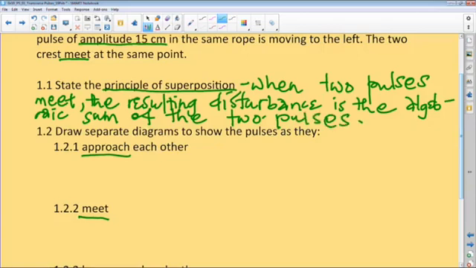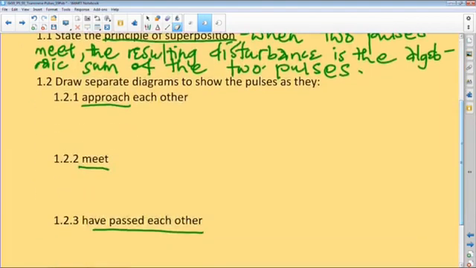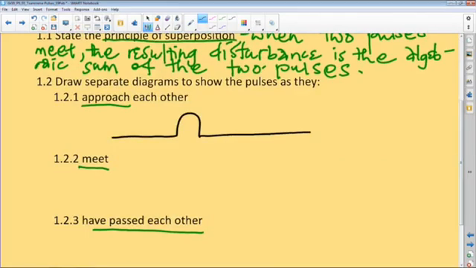Right. Now, if we consider the two pulses approaching each other, there's the first one. Remember, the 15 centimeter pulse is bigger than the 10 centimeter, right? So when they approach each other, let's say, for argument's sake, this is our 10 centimeter pulse, and this is our 15.